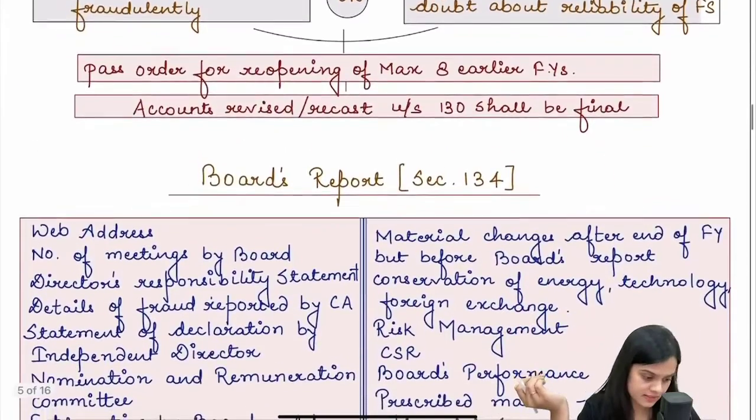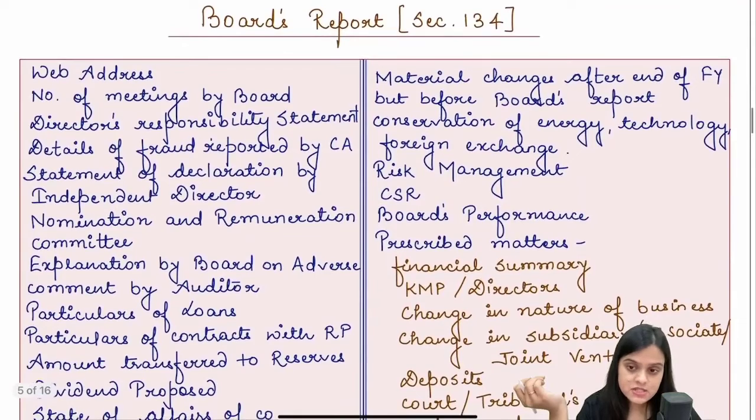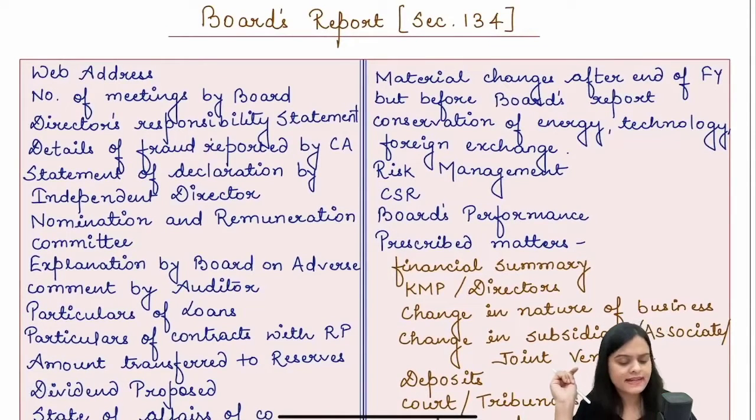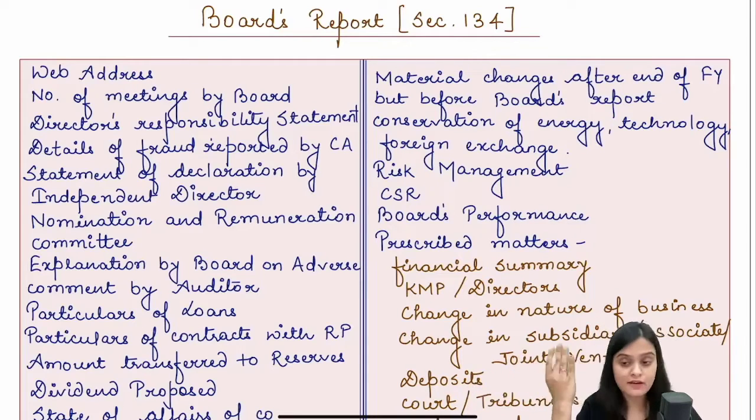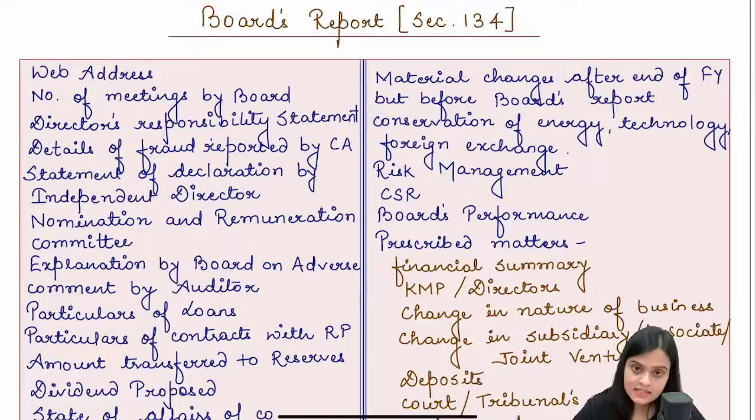The accounts shall be revised or recast, and that recast account shall be final. There is another section, section 129A, which is made for ideally unlisted companies, which has given power to the Central Government that it can ask unlisted companies to prepare financial results on some periodical basis, maybe quarterly or half yearly, and they have to give reports that way.